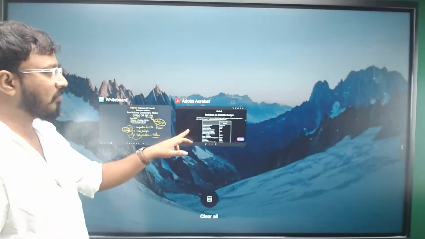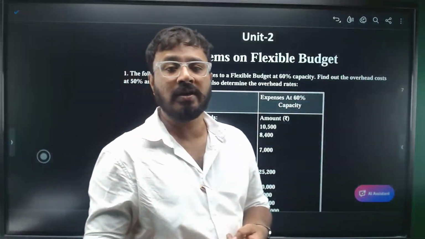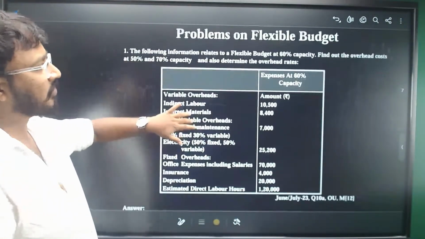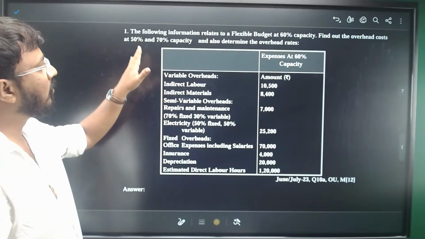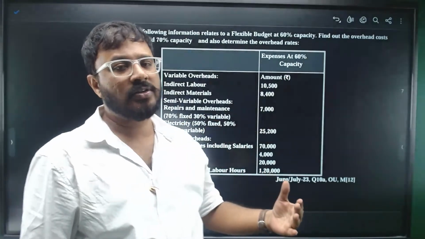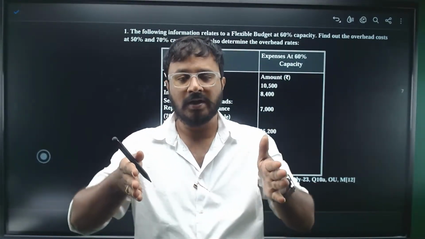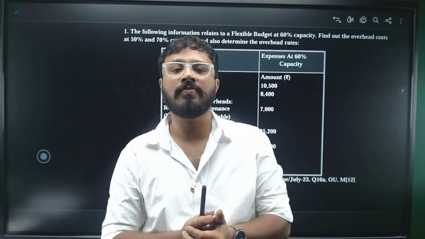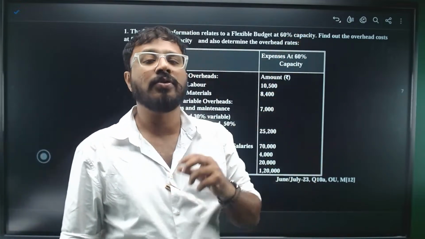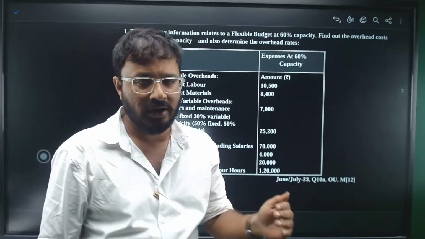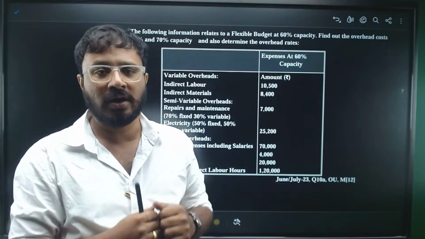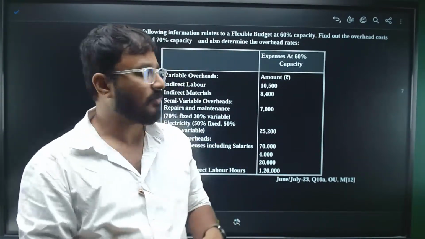In this, we'll see problems based on flexible budget as well as material and labor variances. The first part, question number 10A, is for flexible budget. Look at this question. The following information relates to a flexible budget at 60% capacity. 60% capacity means a machine, let's suppose, operating at 100% capacity can produce 100 units, but they are operating only at 60% capacity. They are only producing 60 units, not 100 units, maybe because of the demand, despite having the capacity.